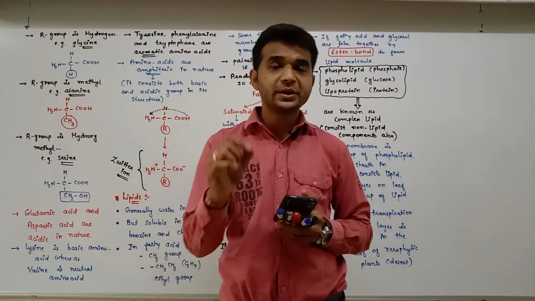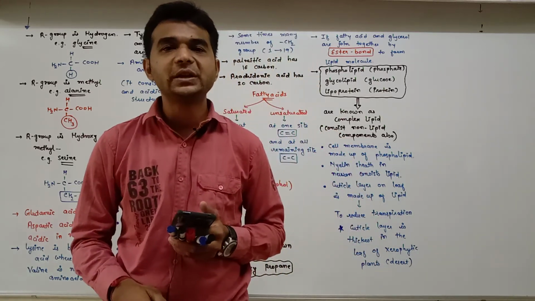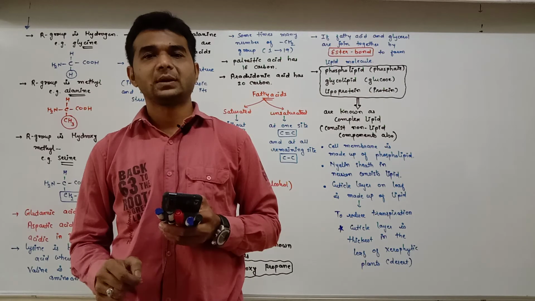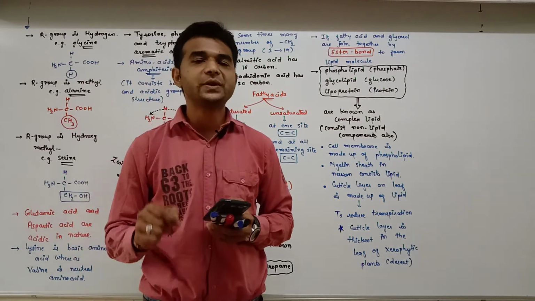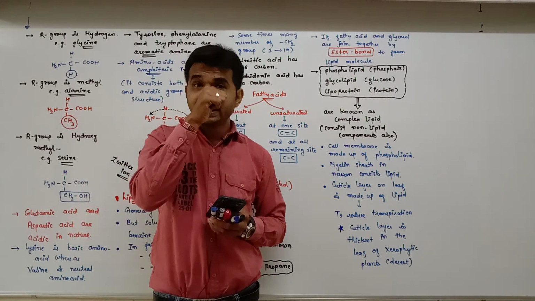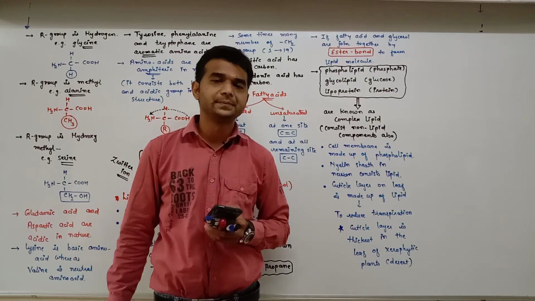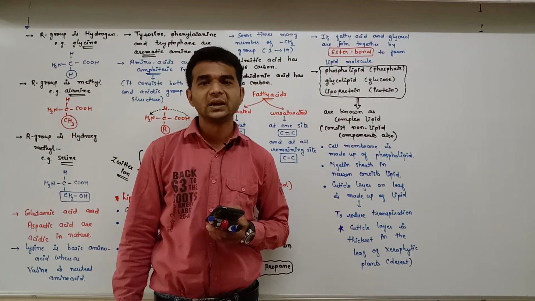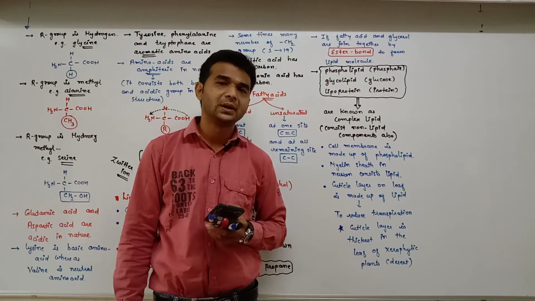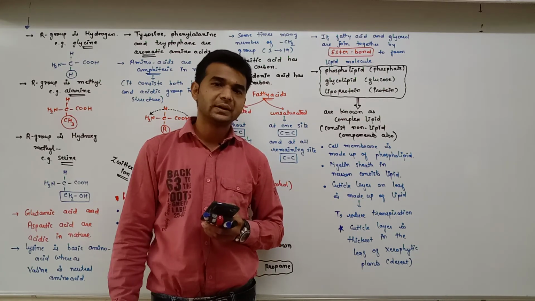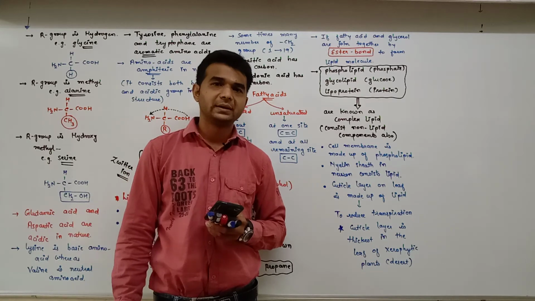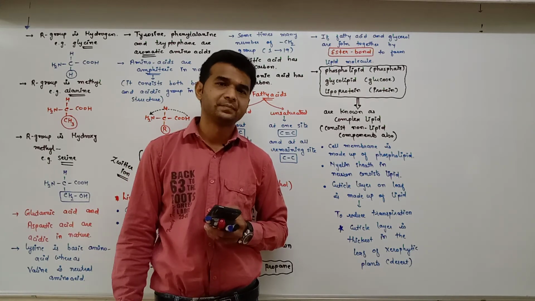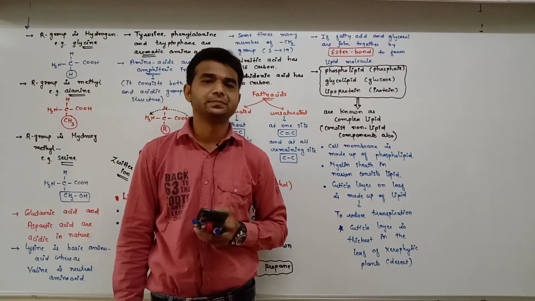The cuticle layer is made up of cutin. The cuticle layer is the thickest layer in the leaf of xerophytic plants. In the desert, the leaf is exposed during daytime to very high temperature.